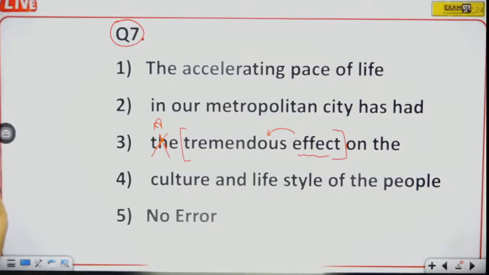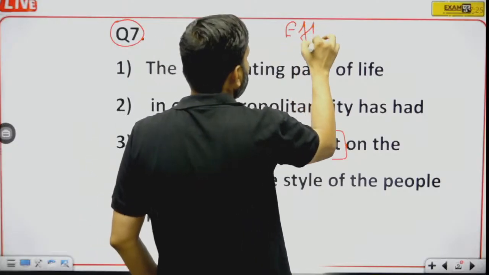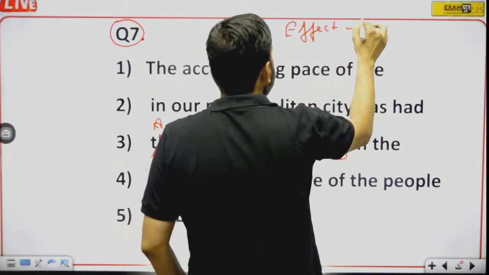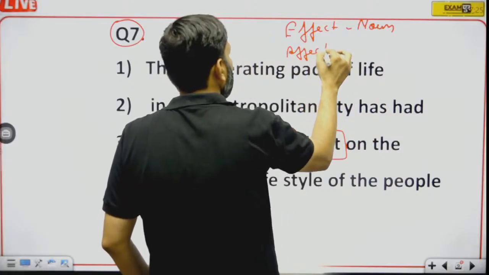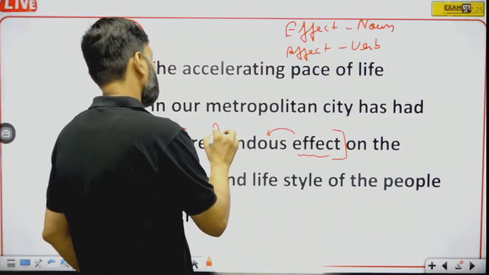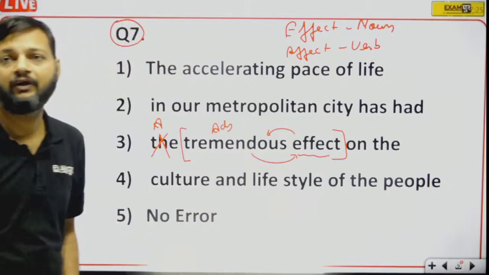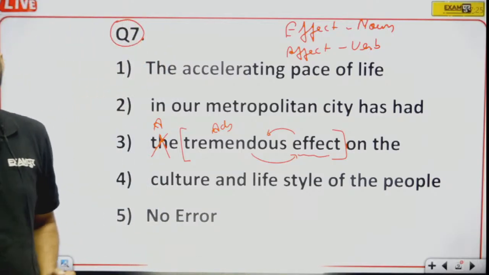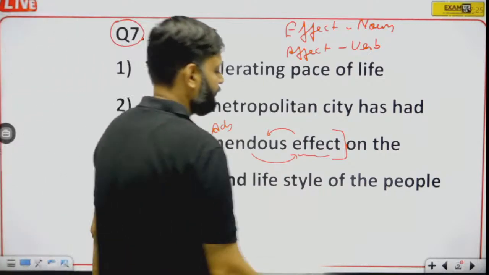Okay, a tremendous effect. And Shravani, effect is a noun and affect is a verb. Okay, so tremendous is an adjective. After an adjective we need a noun, not a verb. Okay, effect is a noun, affect is a verb.